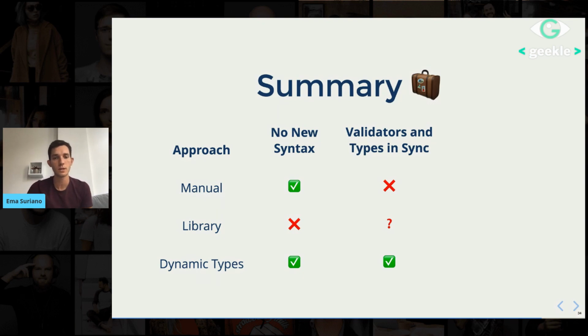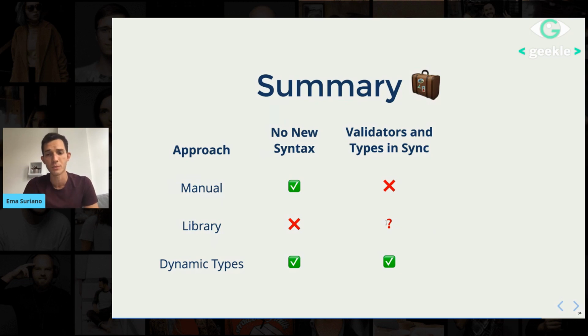In the manual approach, it's totally impossible to do that. In case we add a new property inside our types, we have to go to the manual validator and add it too. There is actually kind of a way we can generate this validator manually, but I think it's going to be super hacky.